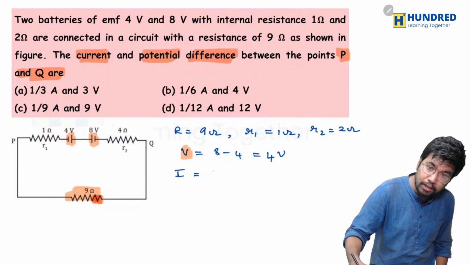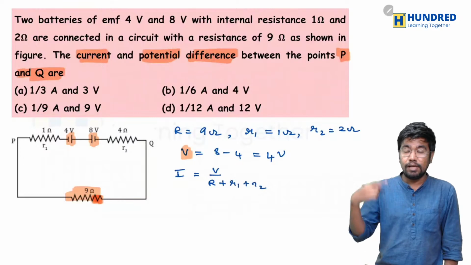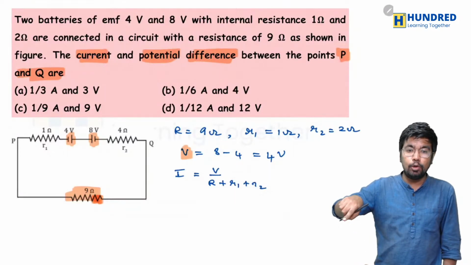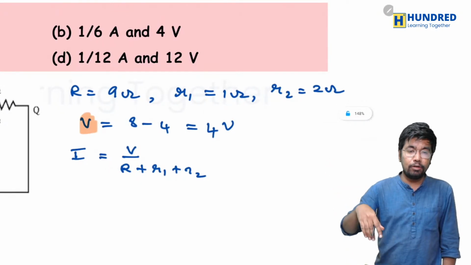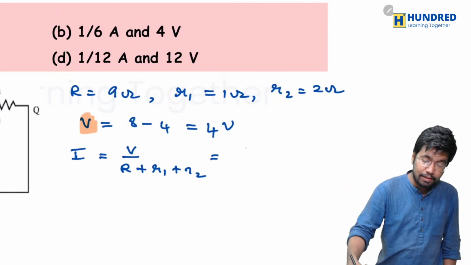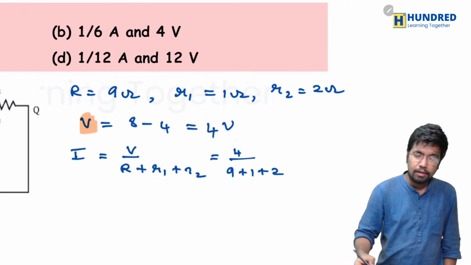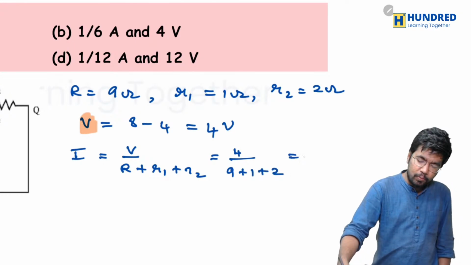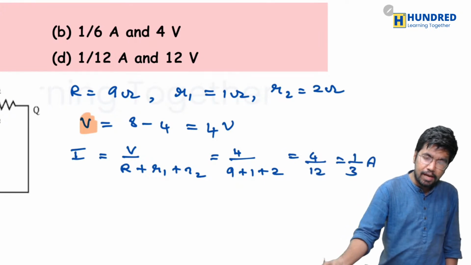And so in order to find the value of current, we are going to divide V divided by R plus R1 plus R2. That is total EMF divided by total resistance. I'm just putting the total EMF divided by total resistance, since they are all connected in series. So what is the value of V? Well, it is 4 divided by what is the value of external resistance? 9 plus internal resistance is 1, the other is 2. So you'll simply be getting 4 divided by 12 or 1 divided by 3 ampere.